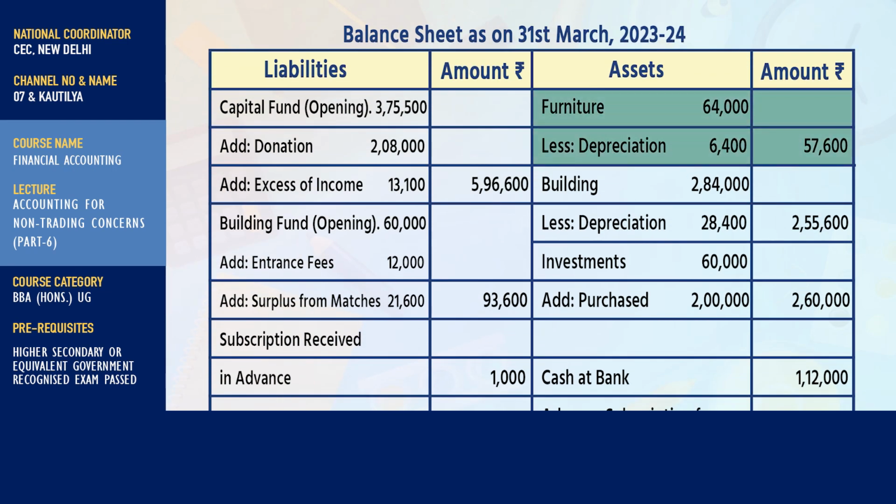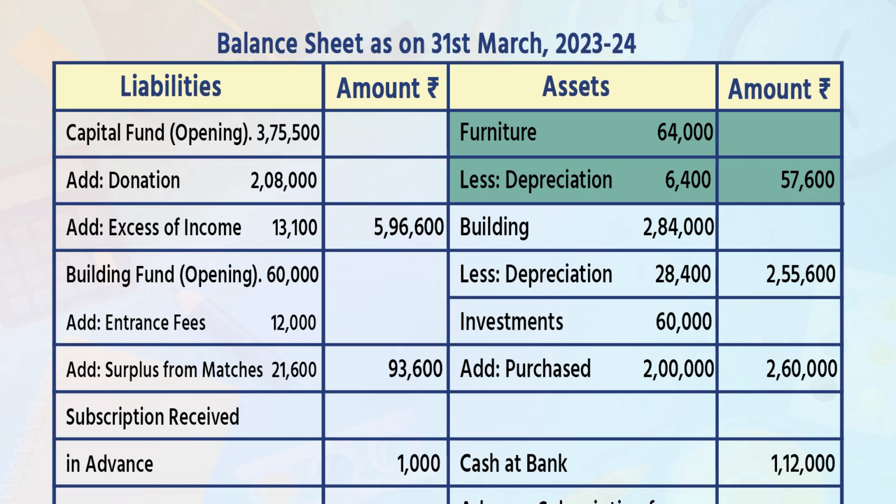Furniture 64,000. Write down this in the inner column. Now less depreciation of rupees 6,400. To the outer column 57,600. Building in the inner column 2,84,000. Less depreciation of rupees 28,400. In the outer column 2,55,600.